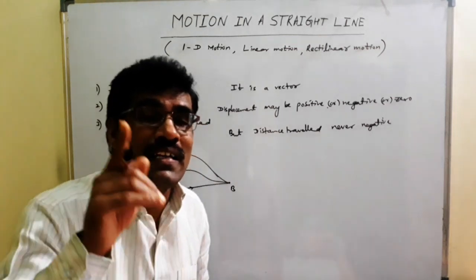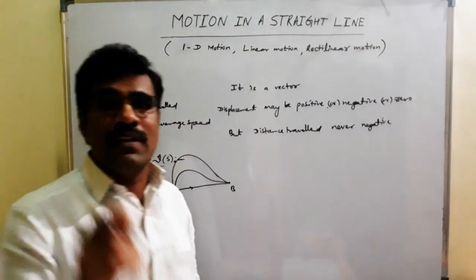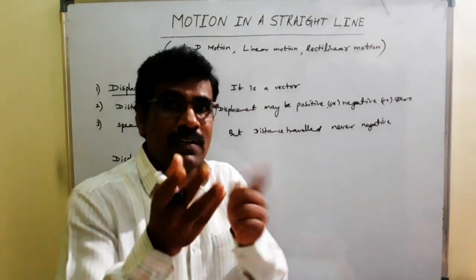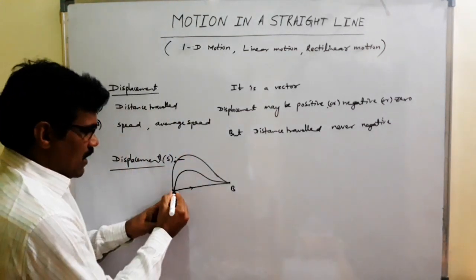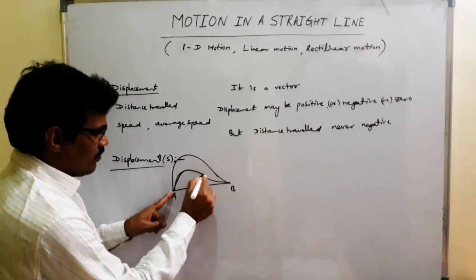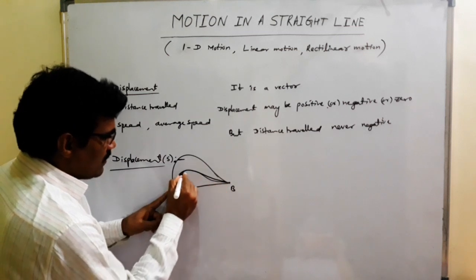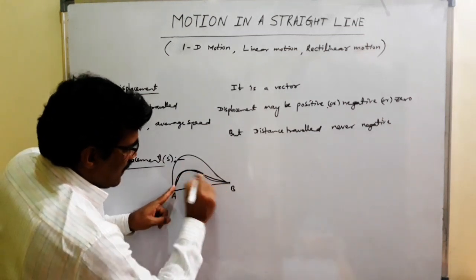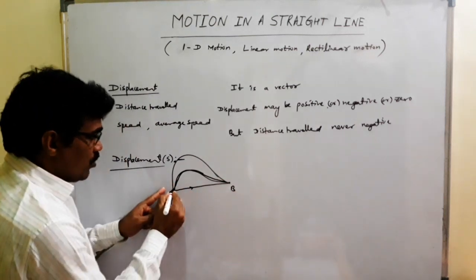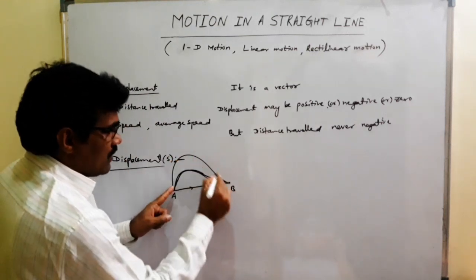Distance traveled depends on the path followed. Suppose a person at point A is moving along this path. This length, the path length, is nothing but distance traveled. Suppose a person moves along another path, so the path length covered.